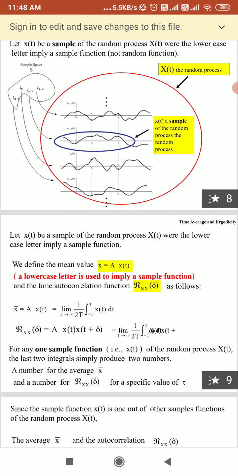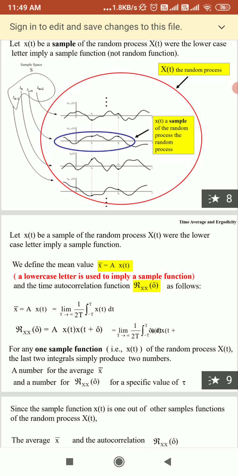If small x of t is a sample of the random process capital X of t, then capital X of t is the whole random process, and the lower case letter implies a sample function. Lower case x of t gives us a sample of that random process.